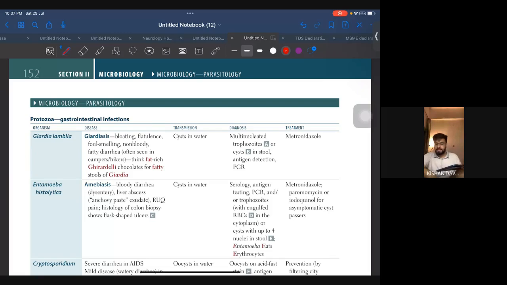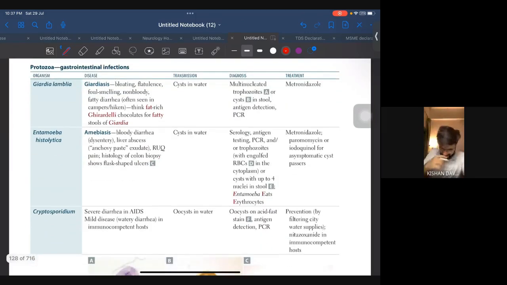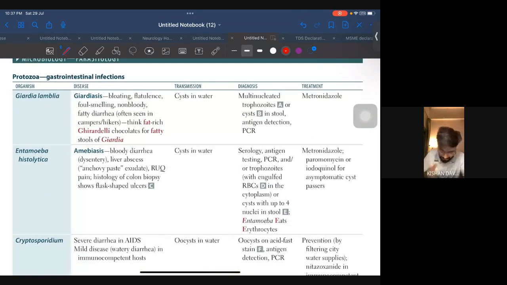All right, so Giardia. Let's just discuss Giardia lamblia. Giardia is bloating, flatulence, foul-smelling, non-bloody fatty diarrhea. This is very important. Foul-smelling fatty diarrhea very important.